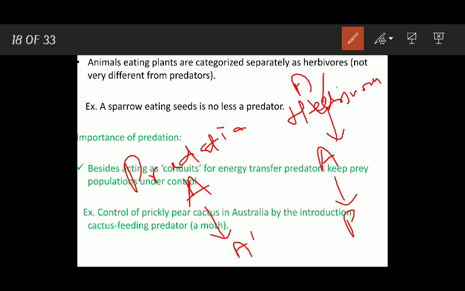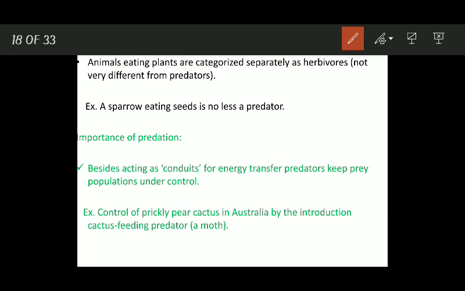So the main difference between predation and herbivory is, in case of herbivory a plant is taken by an animal, while in case of predation one animal is taken by another animal. For example, a sparrow that eats seeds is no less than a predator. So predation and herbivory are somewhat similar. Now the importance of predation in nature.